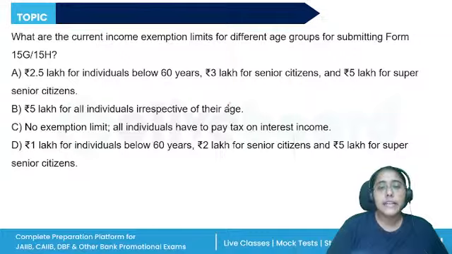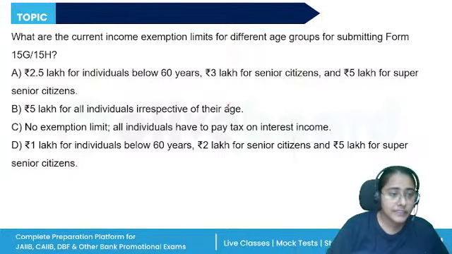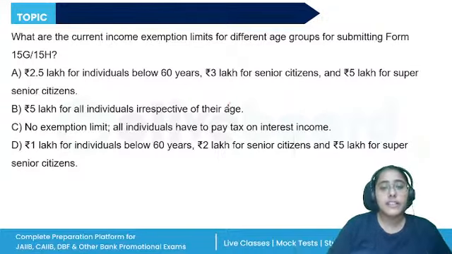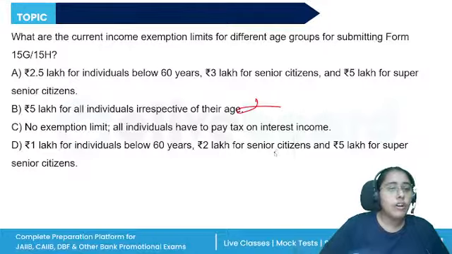What are the current income exemption limits for different age groups for submitting the form 15G and 15H? 2.5 lakh for individuals below 60 years, 3 lakh for senior citizens, 5 lakhs for super senior citizens, or 5 lakh for individuals irrespective of their age. Irrespective of the age is definitely wrong. No exemption, all individuals have to pay?